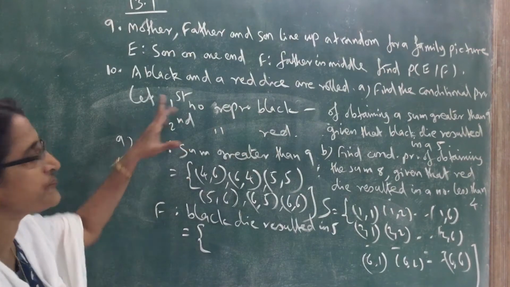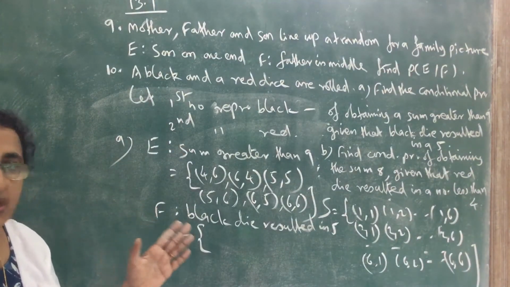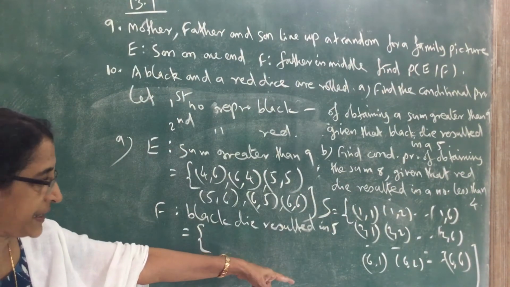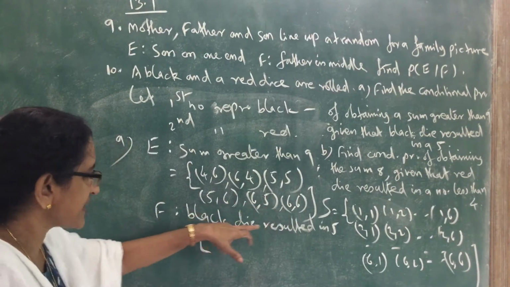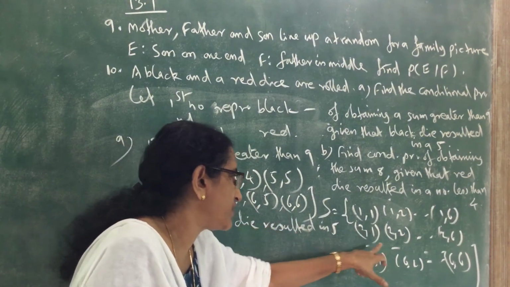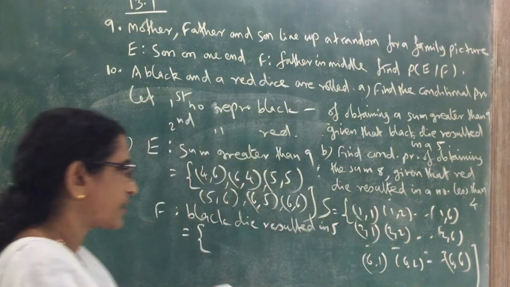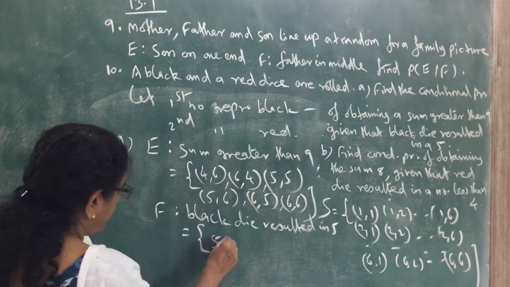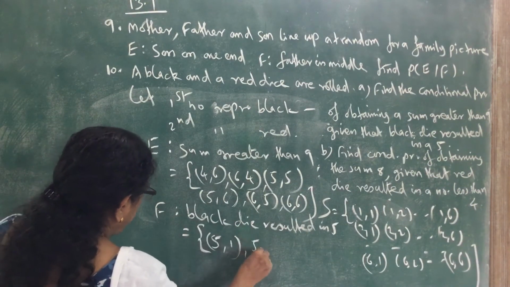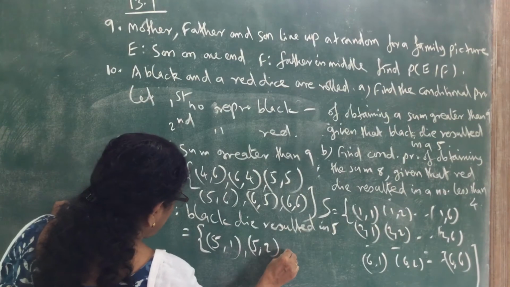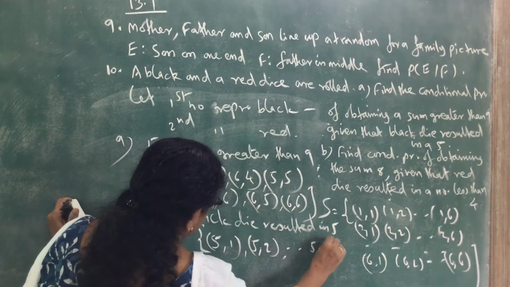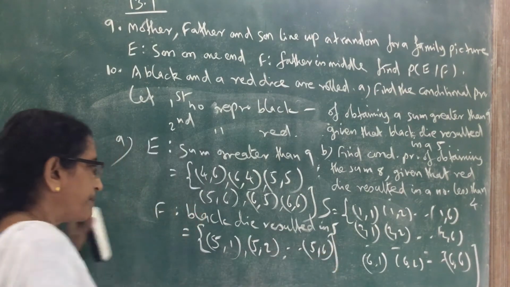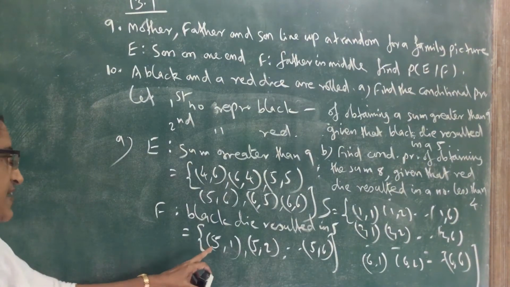So black die means the first number. The first number shows the black die. So black die resulted in 5 means starting with 5. Here, in between, there is one row. That is 5, 1, 5, 2, 5, 3, etc., up to 5, 6. 6 elements are there. Black die resulted in 5. These are the 6 elements.